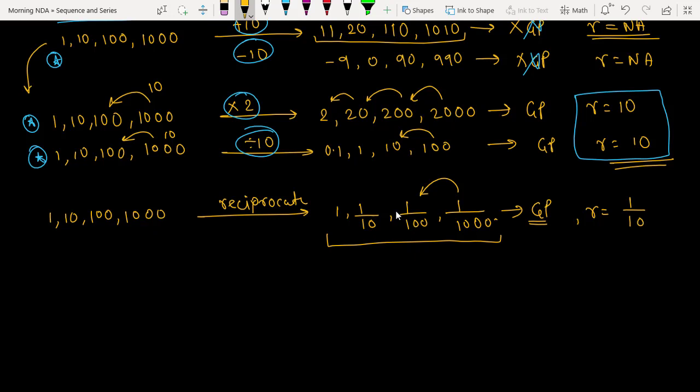Which means, if you invert the original GP, the new series you get is in GP only, with the common ratio 1 by R. Are you getting the point?